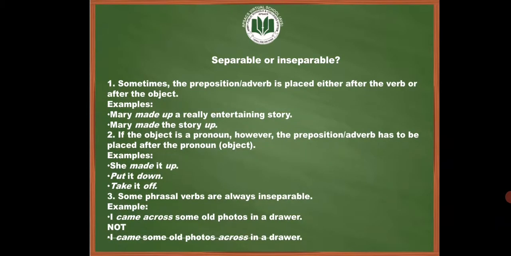Now, sometimes the phrases are used together or they can be separated in a sentence. So they can be termed as separable or inseparable phrasal verbs. Sometimes the preposition or adverb is placed either after the verb or after the object. Examples: Mary made up a really entertaining story. Mary made the story up. If the object is a pronoun, however, the preposition or adverb has to be placed after the pronoun. She made it up, put it down, take it off.